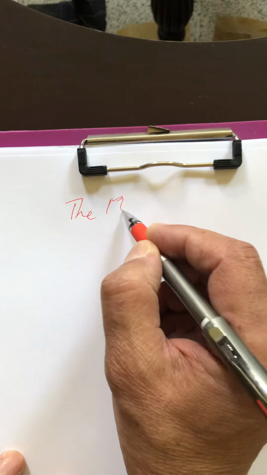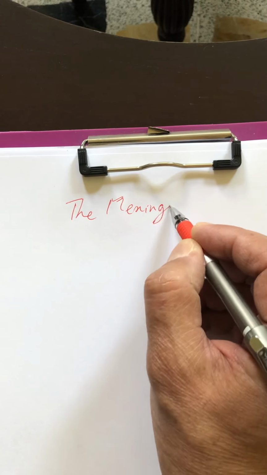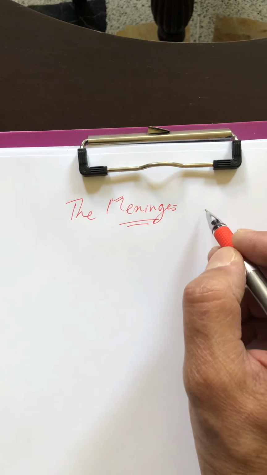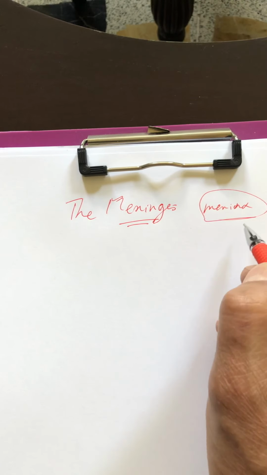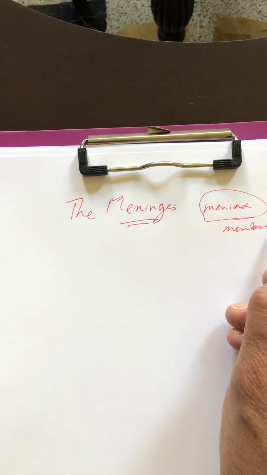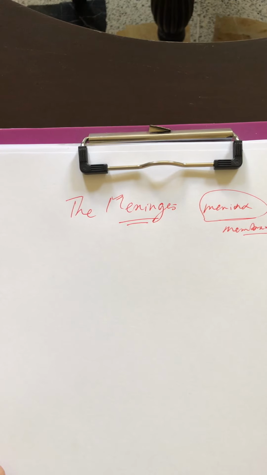The meninges. What do we mean by meninges? Meninges is actually the plural of meninx, which means membrane. So the meninges of the brain are the membranes that cover the brain.